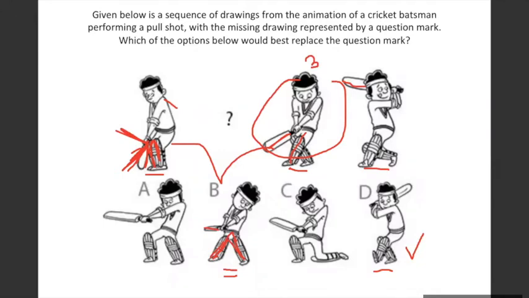Yes, a nice observation. You can definitely look at the way his eyes are pointing. So in option A, they are looking as the ball is approaching him. In option B and D also, it's nearby. So that is fine. But in terms of sequence, yes, it does put things in perspective that way. And in option 3, it's close. It's almost hitting the bat and then it goes away. So very nice observation that way.